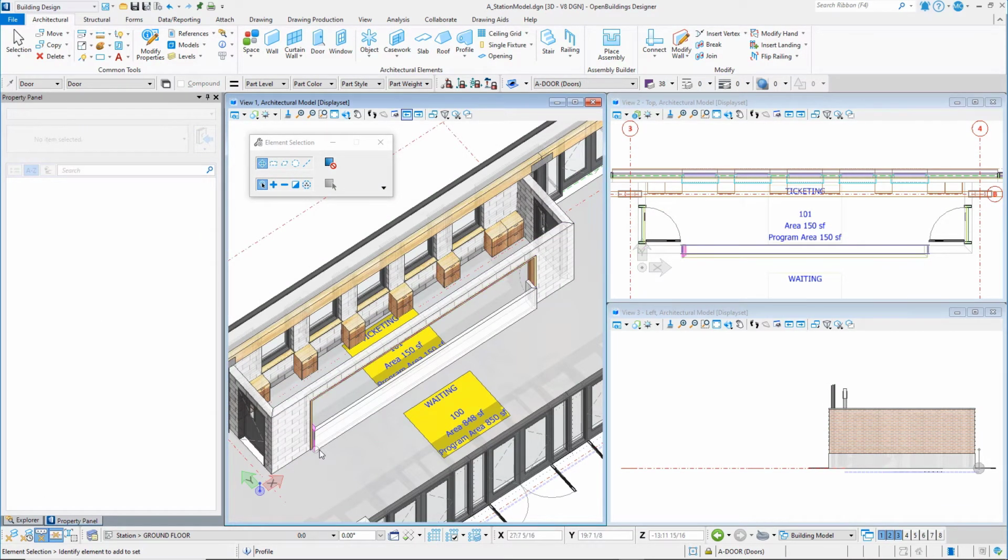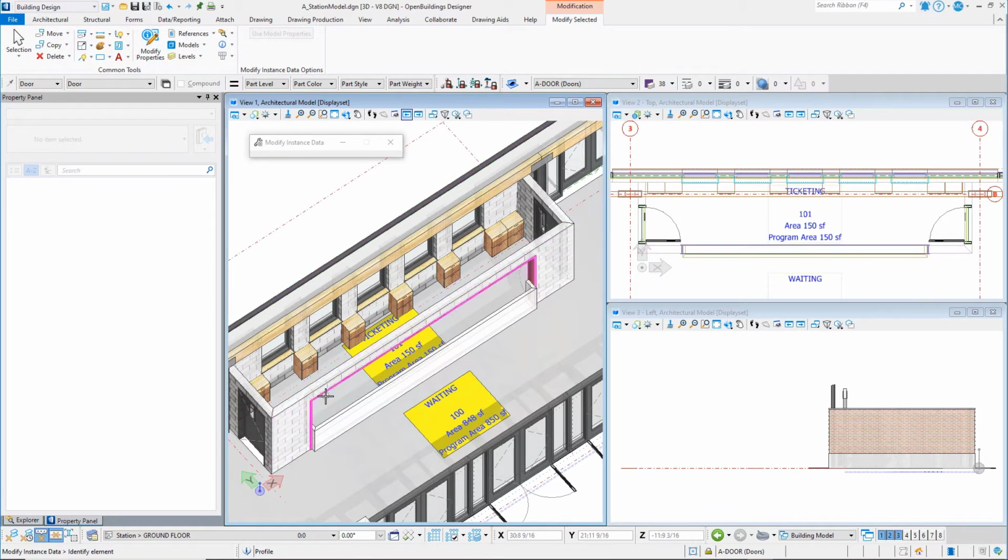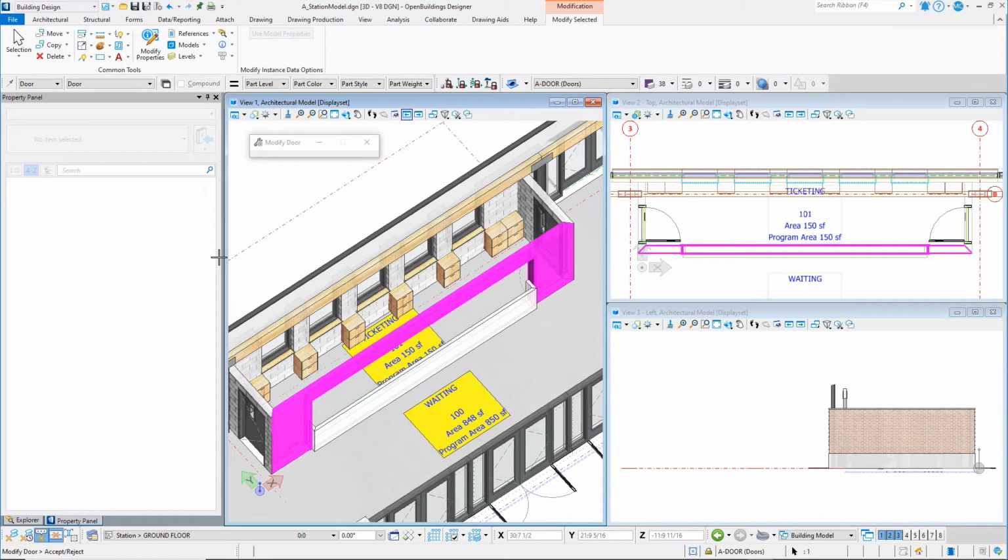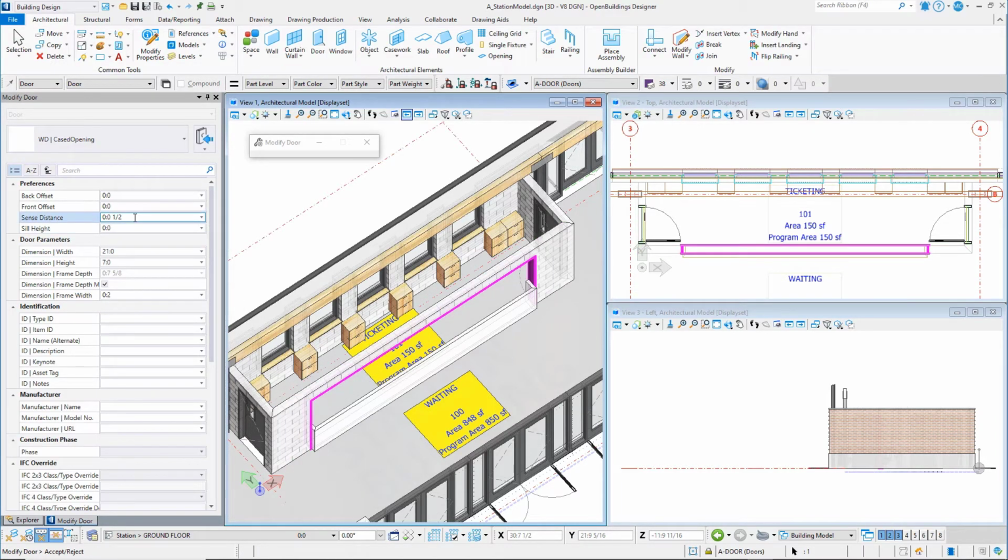Note that I have added a knee wall to support a counter in the cased opening. It is important to note that I changed the sense distance on the cased opening to just a 1/2 inch or 15 millimeters, so that the perforator only cuts through the masonry wall and not the knee wall, which is only projected out from the opening by a few inches.